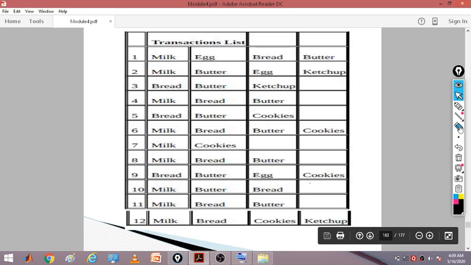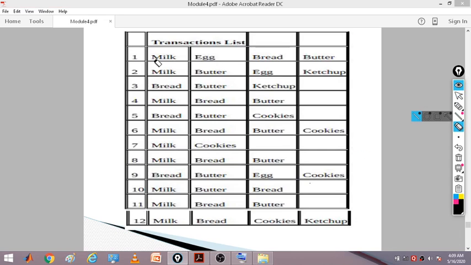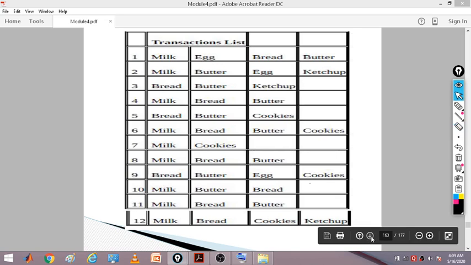Now you have transaction 1: milk is purchased, egg is purchased, bread is purchased, butter is purchased. Transaction 2: milk is purchased, butter is purchased, egg is purchased, ketchup is purchased. Like this, each transaction shows the purchase of items.